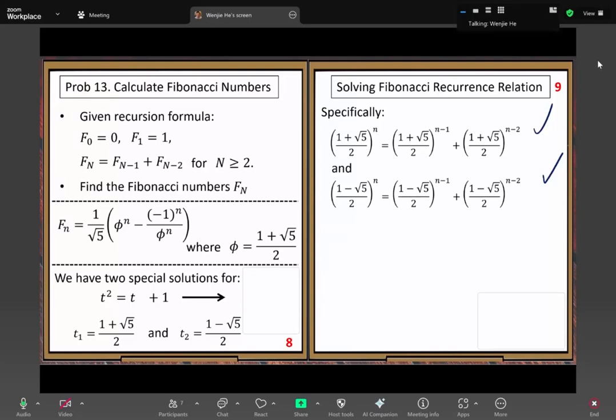If you have more general solutions, then you can imagine your general solution should contain the Fibonacci numbers. Because these two special solutions are too special, they have nothing to do with Fibonacci numbers. But if you have a chance to get general solutions, then that big umbrella should cover the Fibonacci numbers. So your next objective should be to go from these two special solutions to a more general solution.